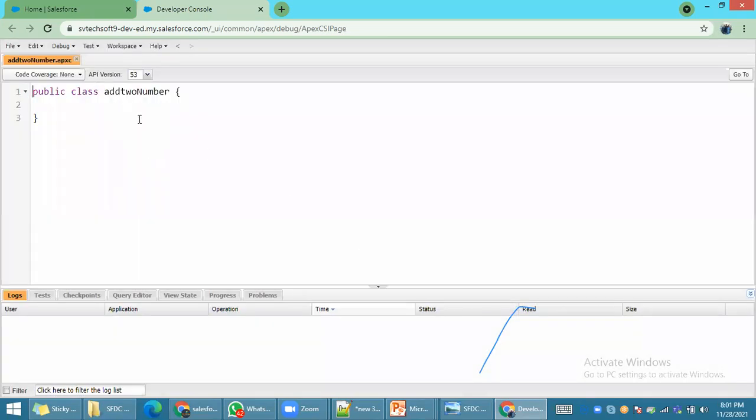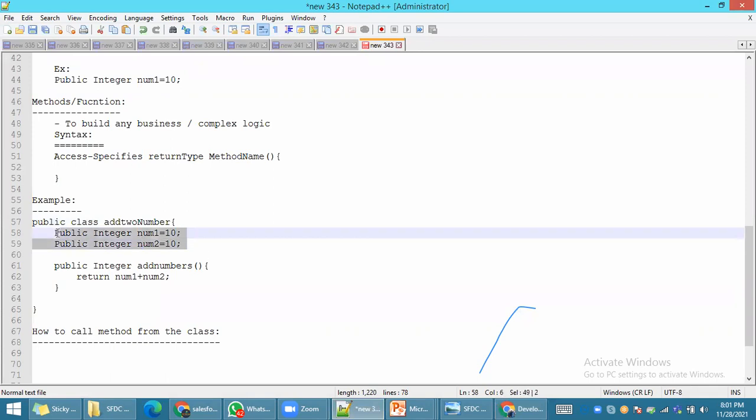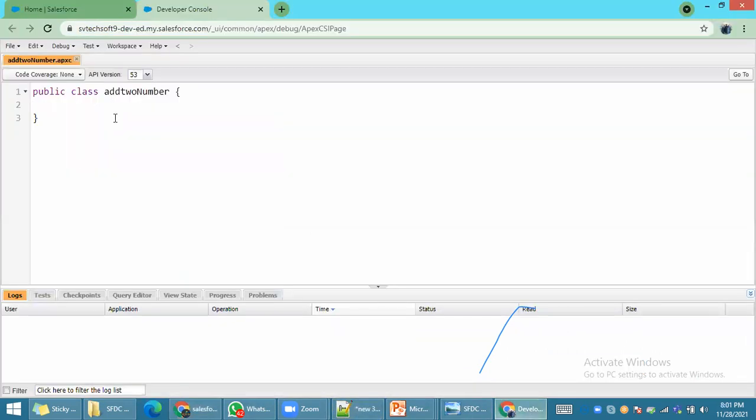One class will get created with the name we entered on the screen. The syntax and everything is provided by default by Salesforce. What is the syntax? The access specifier, class keyword, then some user defined name. Each and every class opens and closes with curly braces. There you have to define two variables. What are your two variables? Number one and number two. You simply copy paste it.